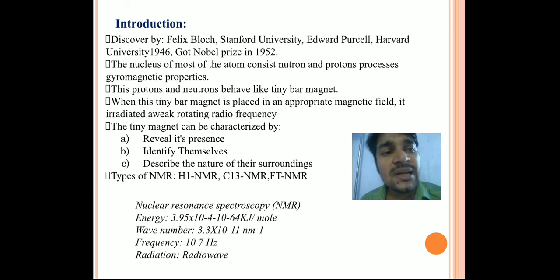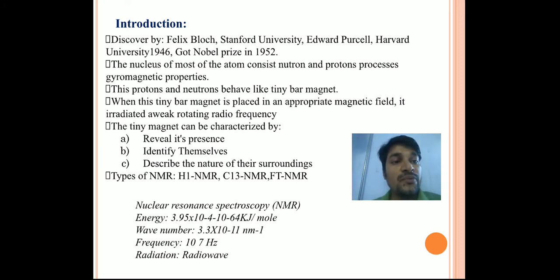Why are we not considering deuterium or tritium? Why are we not considering those isotopes? This is the first question. And the second question: why are we considering only C13? Why are we not considering C14 or C12? We will come to that later.